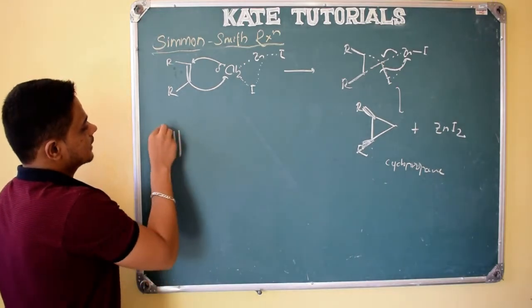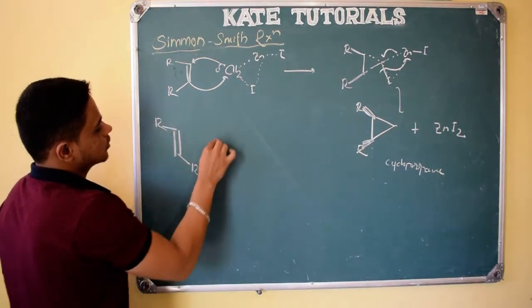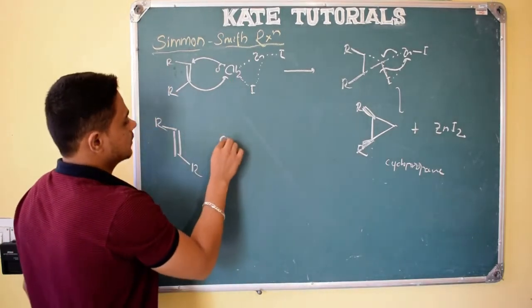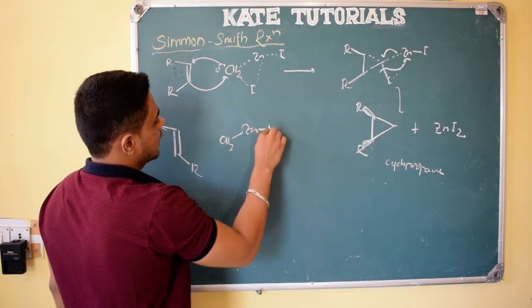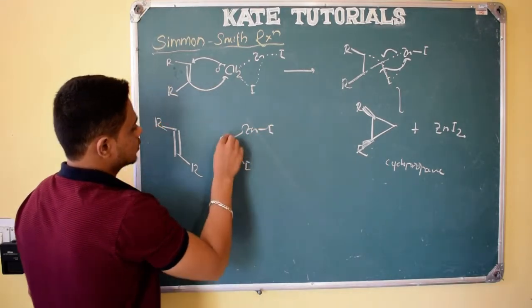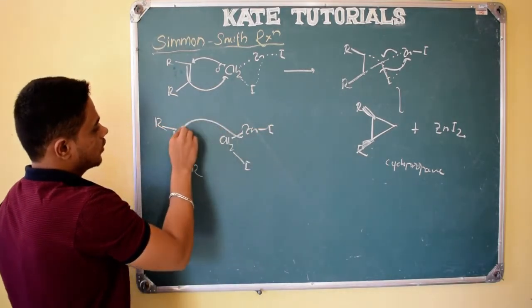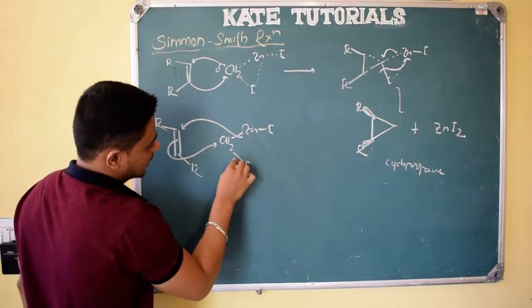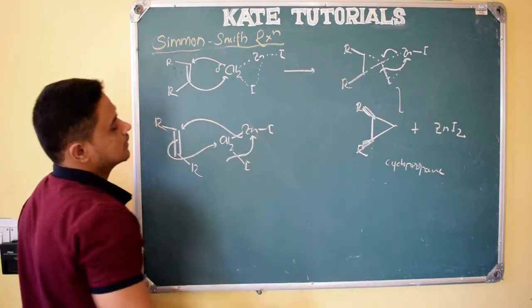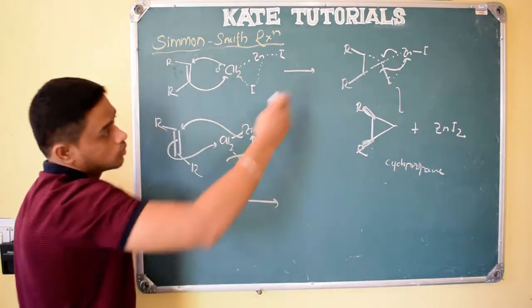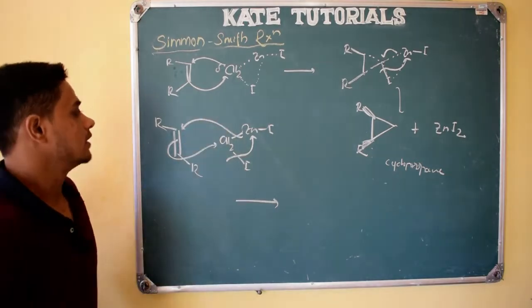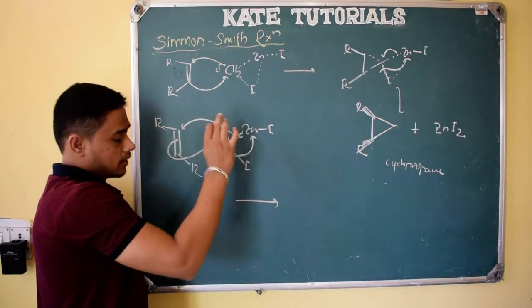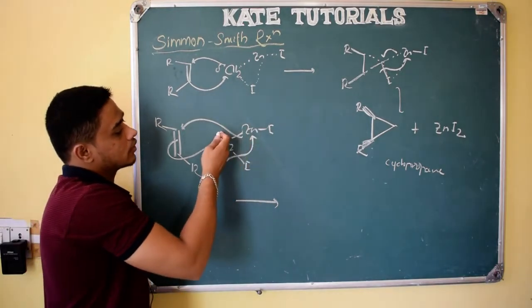So if it was trans, in the presence of zinc and CH2I2, it should be like CH2, zinc, iodine, and here iodine. So this electron density will go here, and from this carbon the electron density will shift here, and it will take the electron density and go with zinc. Like this also we can show, through the transition state, or like this. Because it will be delta negative, right?